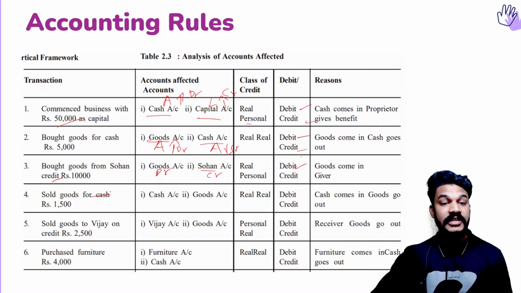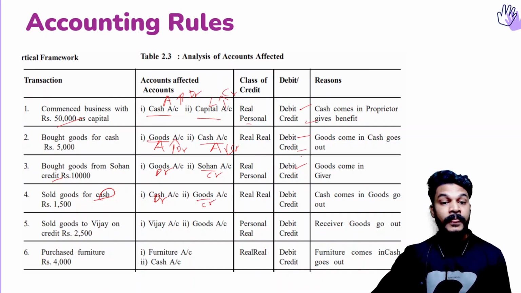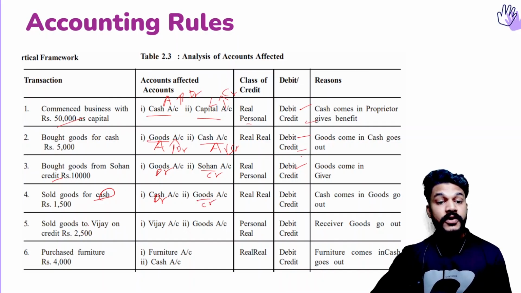Then sold goods for cash. So sold goods for cash means we are getting money. So cash comes into the business. It is debit. Then who gave the goods? I mean we are selling the goods. So the goods is given, isn't it? The goods go out of the business. So that will be credit. Then sold goods to Vijay. So we are selling goods. So the goods is the real account that goes out. So goods will be credit. Of course, goods will be credit. And the person who received the goods, that is Vijay, his account will be debited.